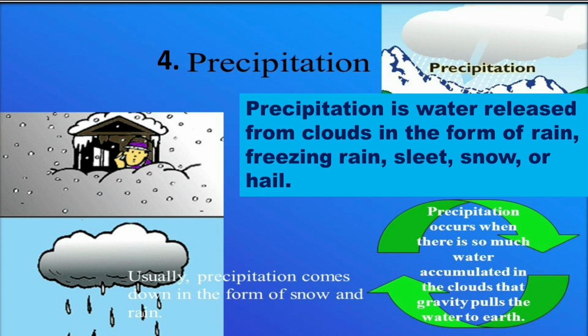Now let us learn about precipitation. Precipitation is water released from clouds in the form of rain, freezing rain, sleet, snow or hail.